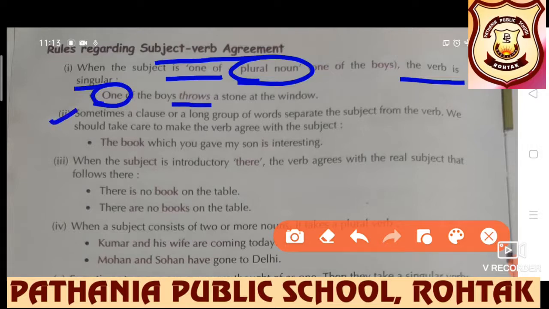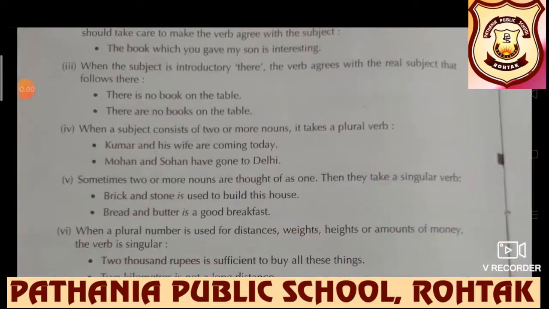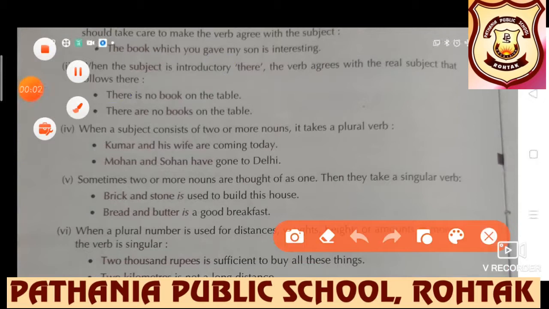Second, sometimes a clause or a long group of words separates the subject from the verb. We should take care to make the verb agree with the subject only, because here we are talking about subject-verb agreement. Like, students, the book which you gave my son is interesting. Obviously, is will be used according to the subject and our subject is book.